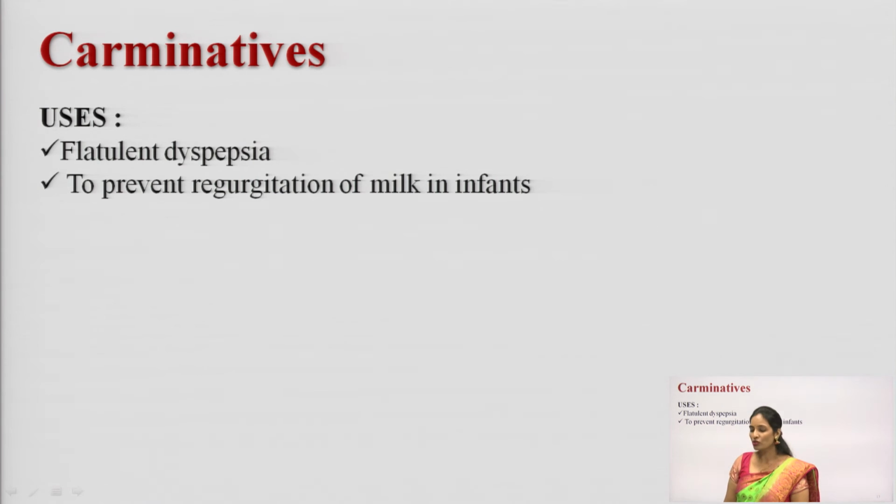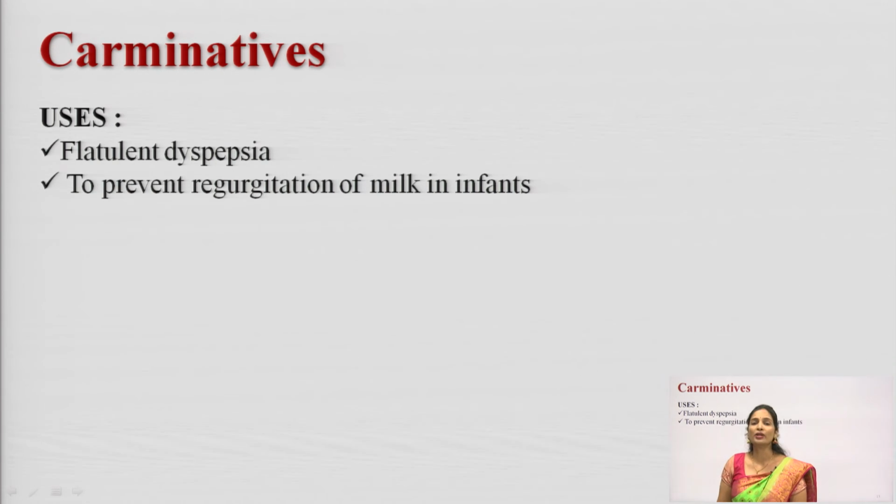And what are the uses of a carminative? Carminatives are used in flatulent dyspepsia, and they prevent the regurgitation of milk in infants. What is meant by regurgitation? Regurgitation means the flow of milk into the mouth. In such infants, you can use the carminative drugs.